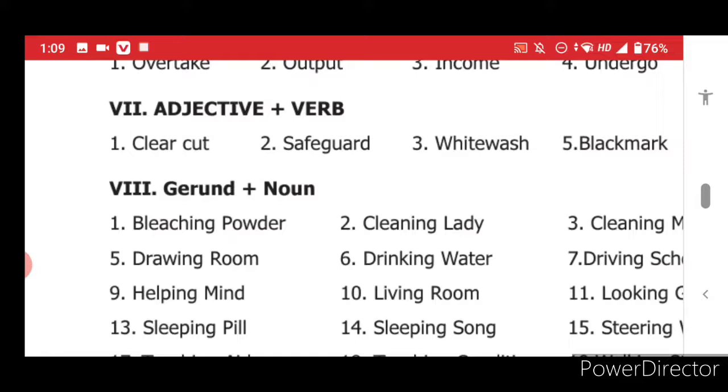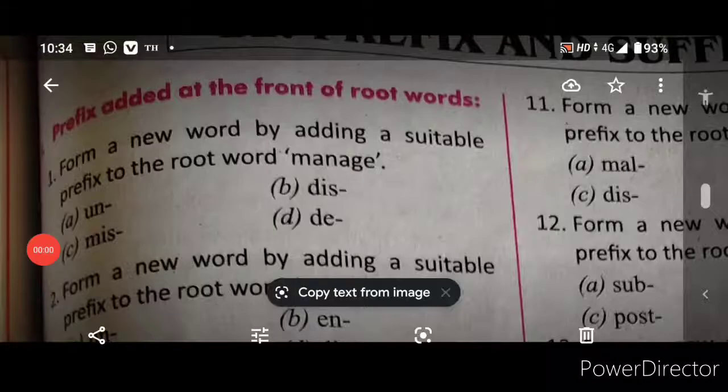So bleaching, it is a gerund, and powder, it is a noun. So it is gerund plus noun. Drawing room, the ing form is added, so drawing room. Sleeping, sleep plus ing, it is sleeping, gerund form. Pill, sleeping pill. So hope you understand.